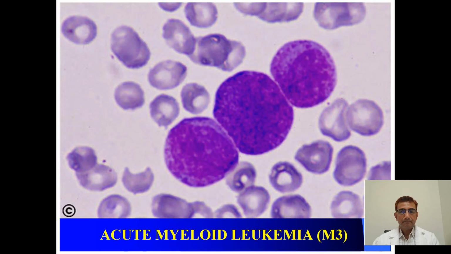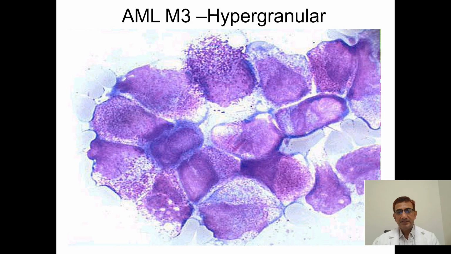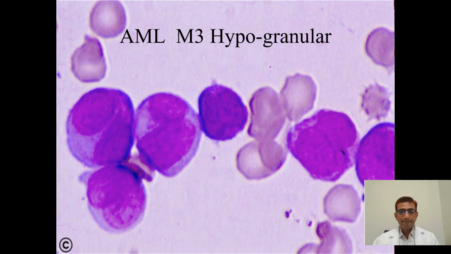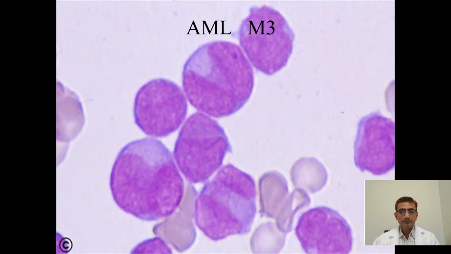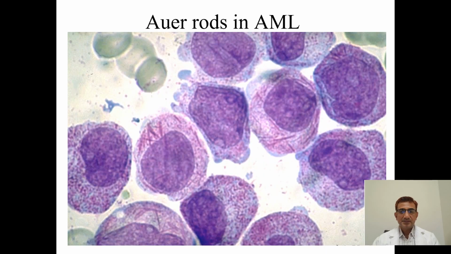Here in the center, these are all AML M3, that is promyelocytic leukemia. If you see a single needle-like thing, it is called an Auer rod. But when you see a bunch of Auer rods, it is called faggots. In AML M3, these are all the tumor cells, the blast cells. Here in the center, when you see plenty of Auer rods, it is called faggots.